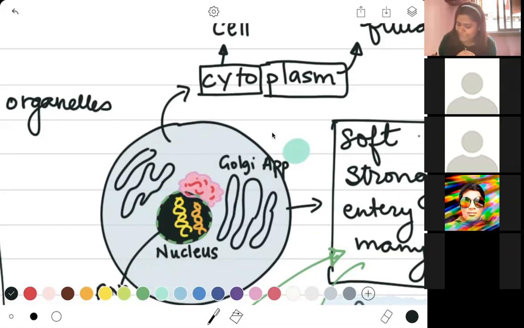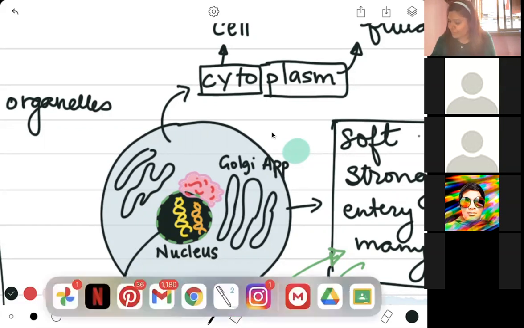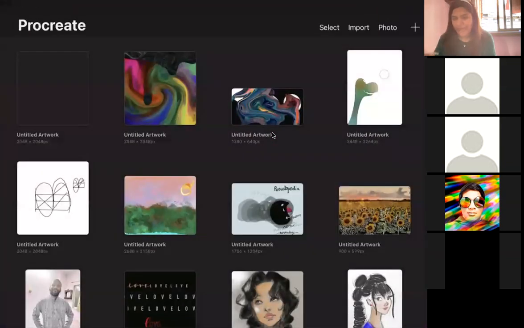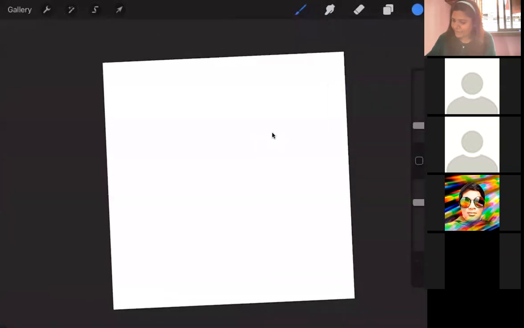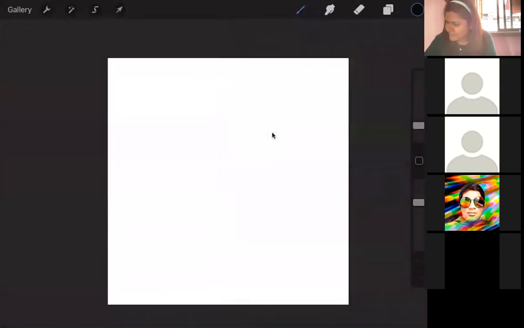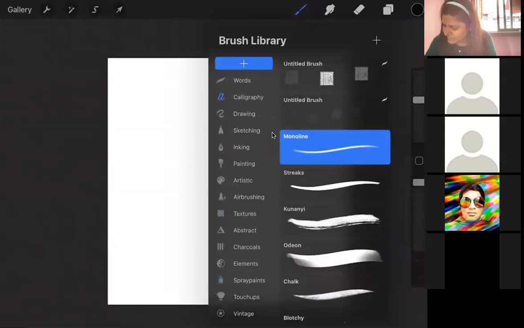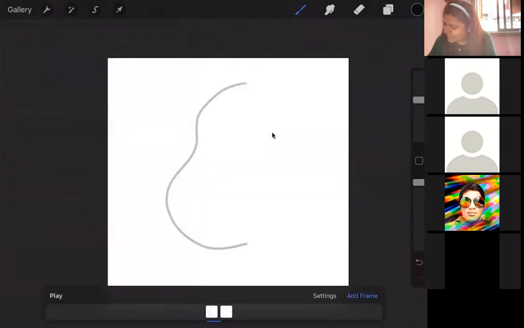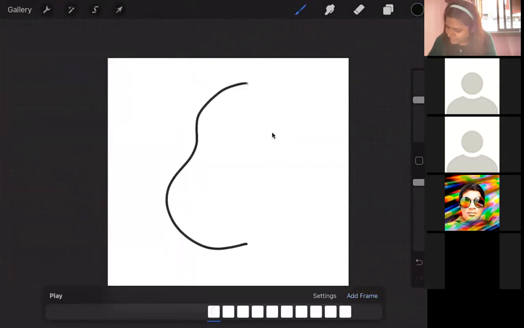And we know today that these Golgi apparatuses or Golgi bodies take the structures inside. Now I'm going to go to a different app to show you this. So just give me 1 second. Okay, so now what you're going to have with you is a structure that looks like this. Give me 1 small second. Okay, so now let's say this is your cell membrane. If this is how your cell membrane is going to be, whenever something tries to come in, here we are going to make a structure. This structure has an intention of moving inside your cell.